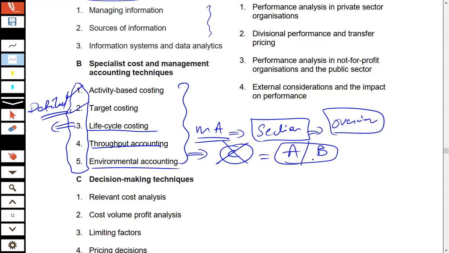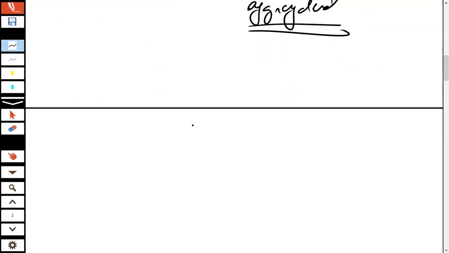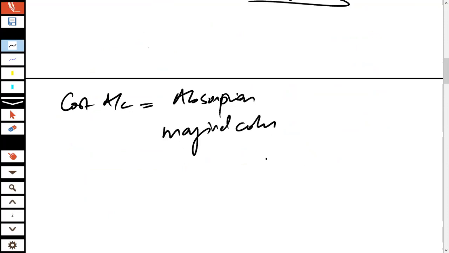Now, what exactly are these five techniques: activity-based costing, target costing, life cycle, throughput, etc.? Let me explain to you. The old cost accounting techniques that we had been studying have been absorption costing and marginal costing. I repeat, the old cost accounting techniques that we have been discussing are absorption costing